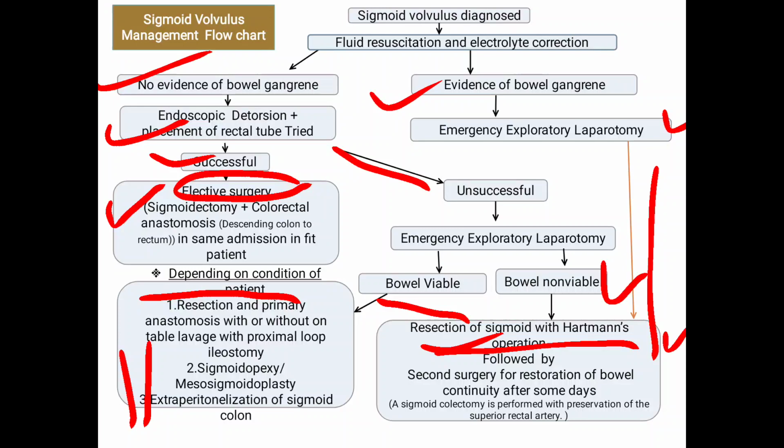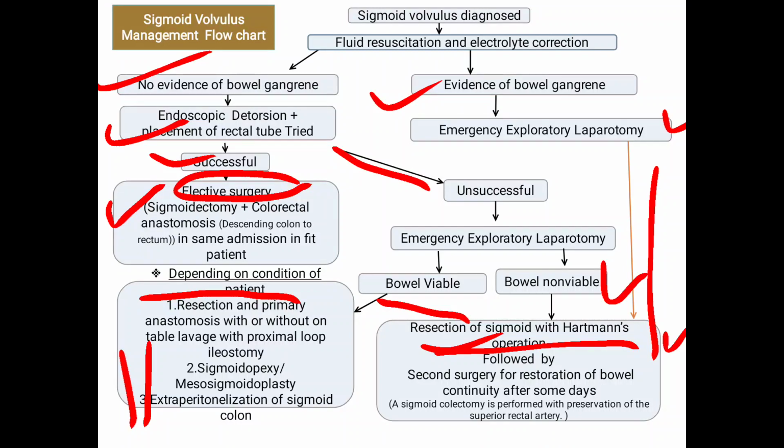And depending upon this, the treatment changes, with gangrene or without gangrene. With gangrene, directly exploratory laparotomy. Without gangrene, first do the colonoscopy and try to do the detorsion.